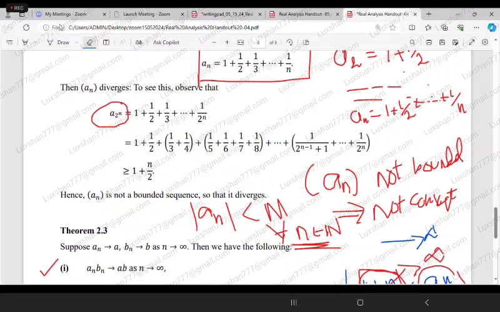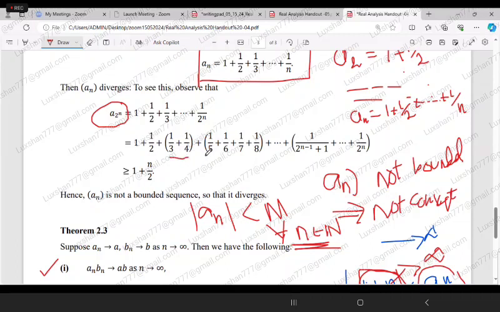Then what I am doing is grouping these terms. How am I grouping them? I'm writing the first as it is, the second as it is, then the third and fourth terms together, then the fifth, sixth, seventh and eighth terms together, and likewise. Why am I writing like this? Because I'm going to use some mathematical fact.